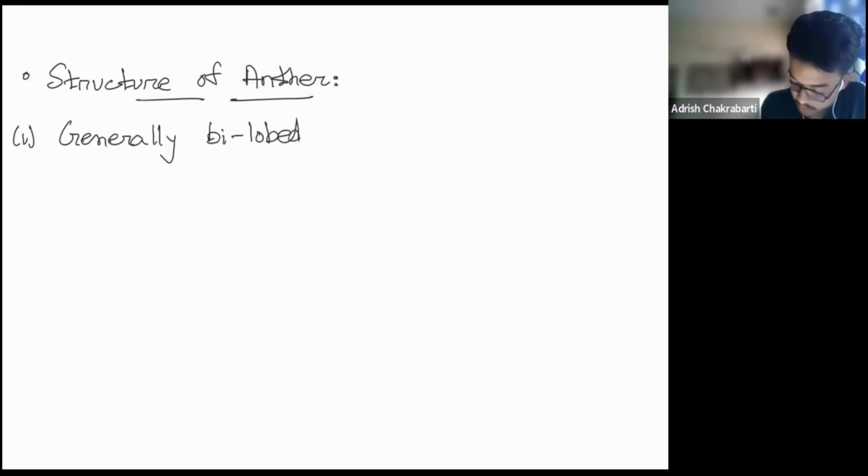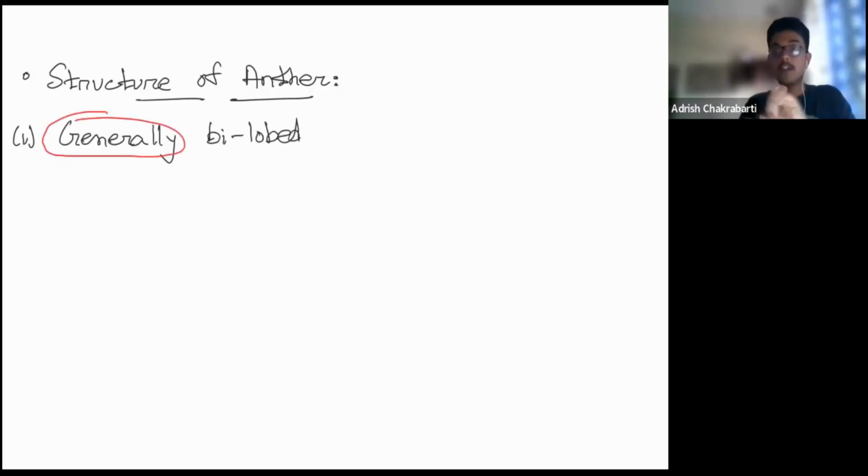This word is very, very significant. Let me mark it in red. Generally. It's not always that the anther is bilobed. It's generally bilobed; there are cases where it can be monolobed, and I'm going to mention this. Don't worry about it. Next comes the proximal end of the filament is attached to the thalamus or the petal of the flower.